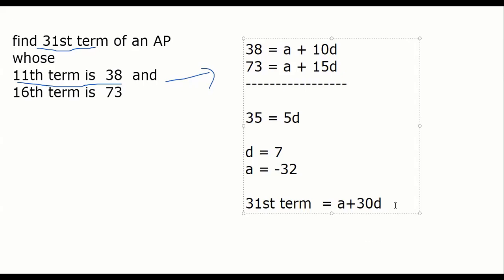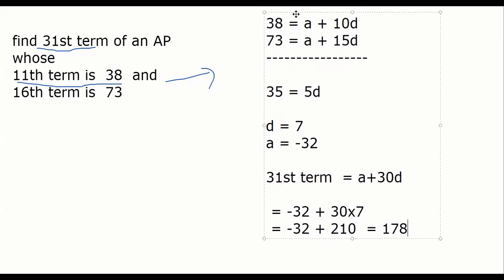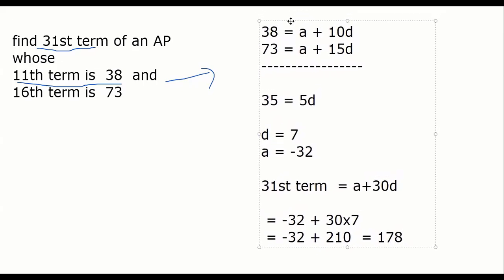So A is minus 32 plus 30 times 7. -32 + 210 कितना आएगा? 178. The 31st term of the AP is 178. Sir, first step only went wrong. That's okay. Understood everybody the concept?